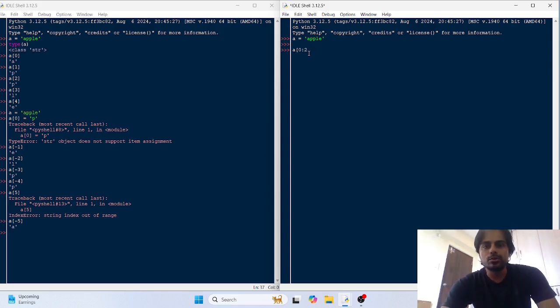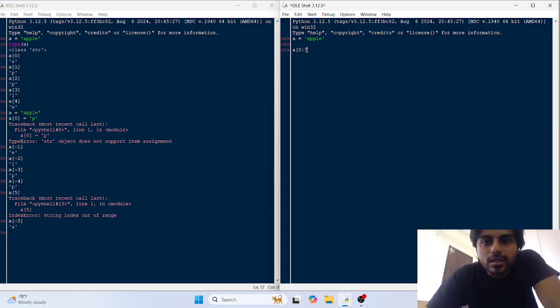If we put 2 here, we would not be getting the correct result, because in slicing this value is the stop value, and it is excluded. So if you want to access up to the third character in this string object, you have to put 3 here.